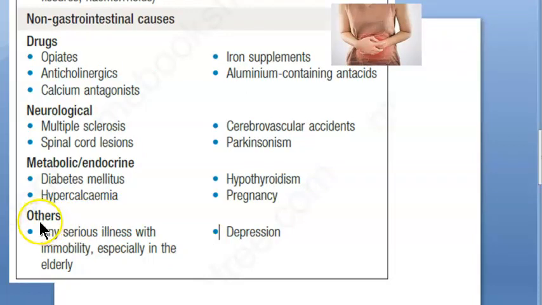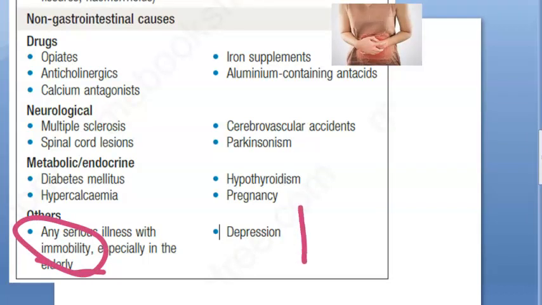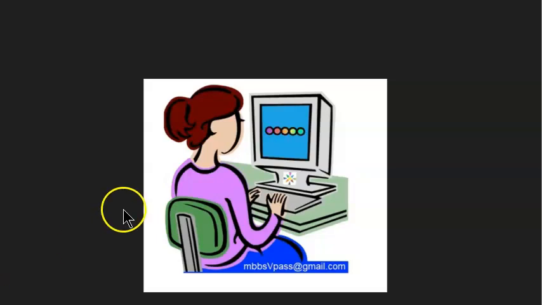We are almost at the end. People, don't worry. Any serious illness with immobility, especially in elderly. So you're immobile. What happens? Constipation. Yes. Depression. Be depressed, get constipation. So be happy, smile, and get rid of the constipation. Okay, people. So smile. Very good.